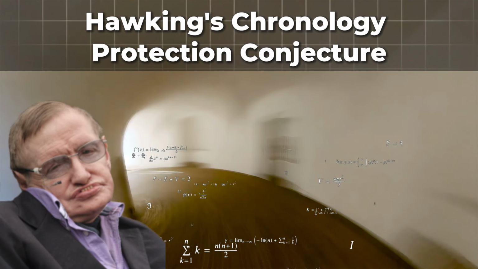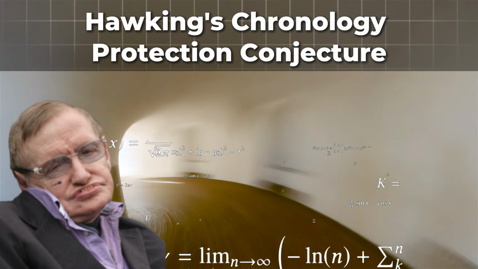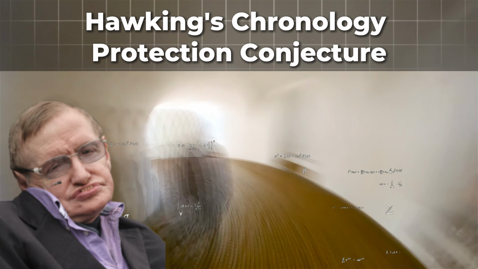Proposed by Stephen Hawking, the chronology protection conjecture suggests that the laws of physics prevent time travel to the past. It implies that natural mechanisms, like quantum effects, would stop paradoxes and maintain a consistent timeline.